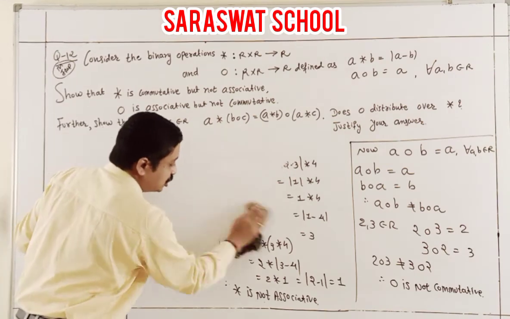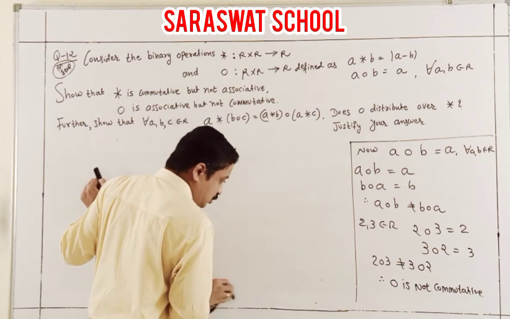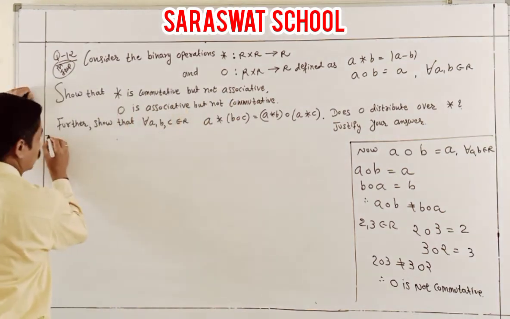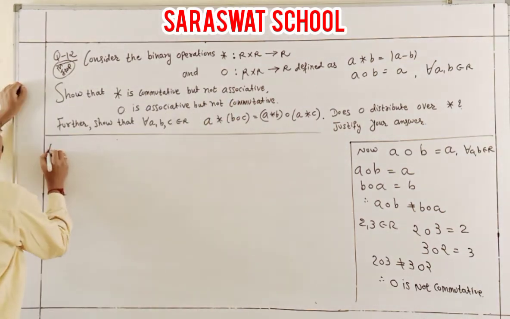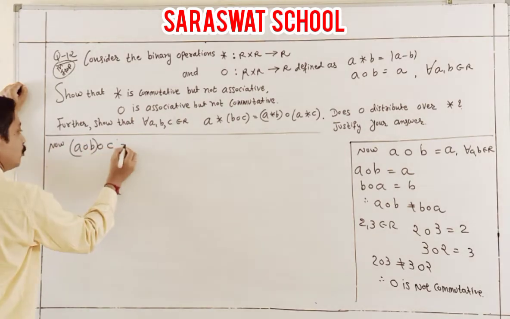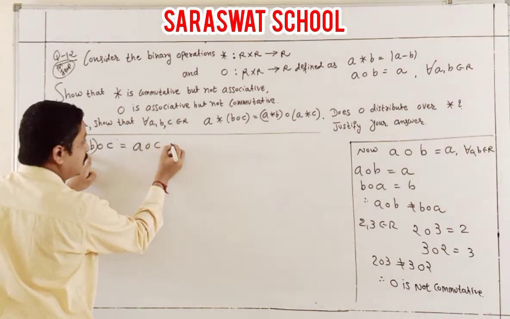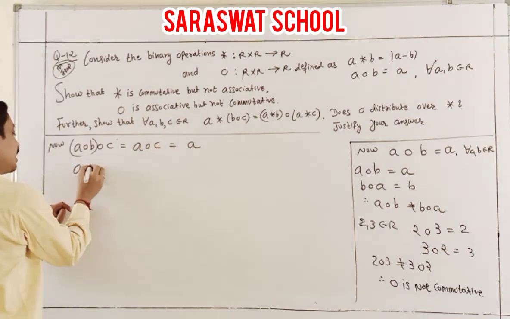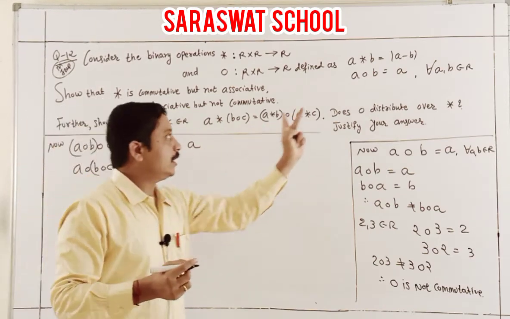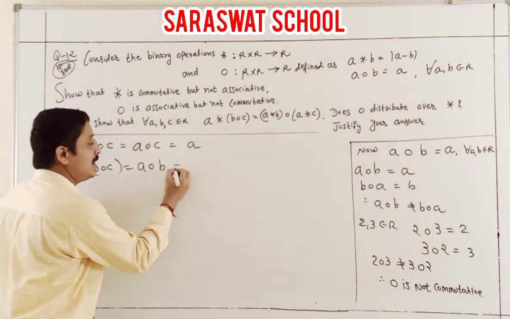So continuing and moving ahead to the second case, associative, for A O B. This is your question: A O B, then O C. One time the bracket is A O B. What is the A O B answer? A. And what is the A O C answer? A. Second check: A O, B O C. Here also the same. What is B O C? A binary B is A, so B binary C is B. Again A.